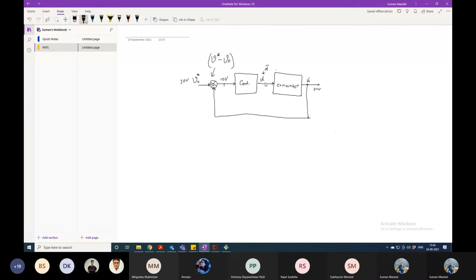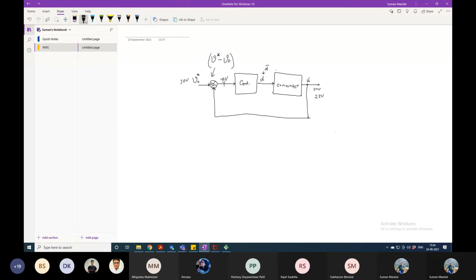The controller was providing D, and with that D we are getting an output voltage, but that output voltage is not equal to our desired voltage. So the controller has added some perturbation to D, and this perturbation amount is added to the previous one. So some voltage will add here. How much? Let's say 22 volts.